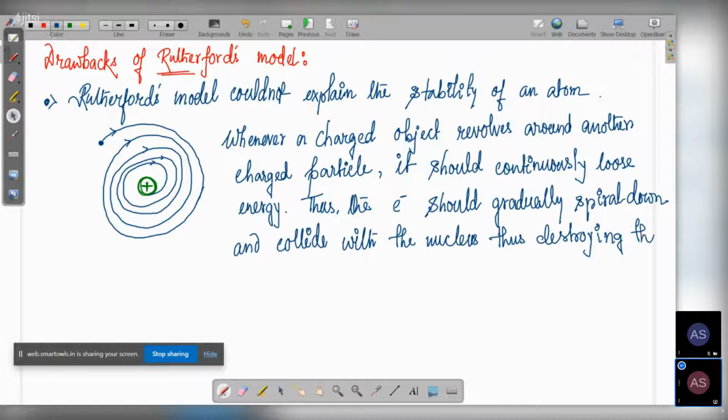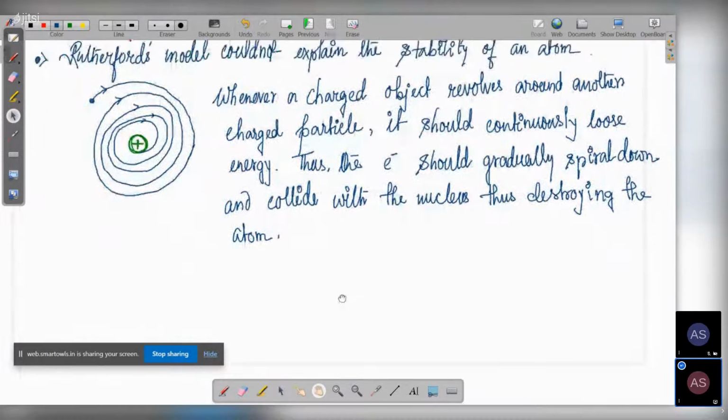So is this point clear to you, Abhay? Yes, sir. So then let's see the next point.